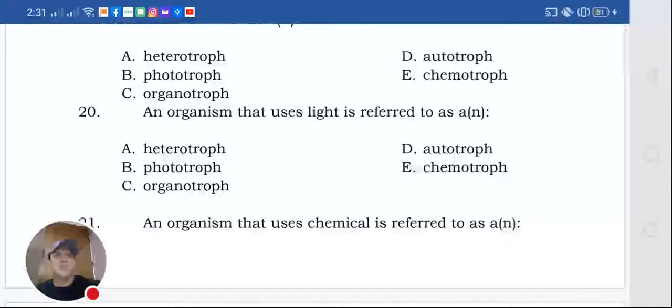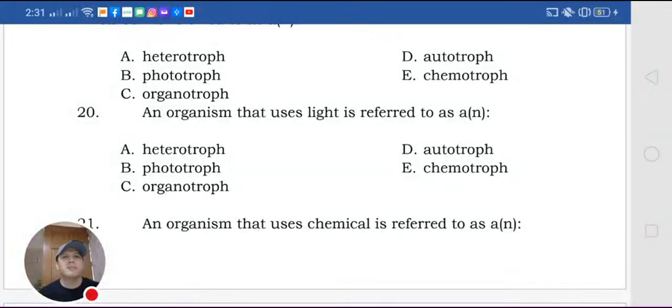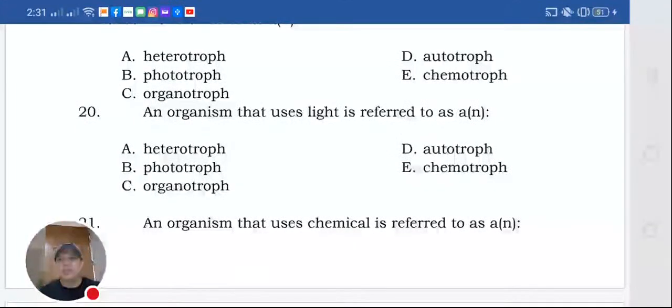20. An organism that uses light, referred to as a... that uses light. Okay, an organism that uses light, that is autotrophs. Because phototrophs are those organisms that always face the sunlight, but they don't use the sunlight as the source of food. Usually, the autotrophs or the plants itself, they use the sunlight for them to carry out life processes, and that's autotrophs, letter D.